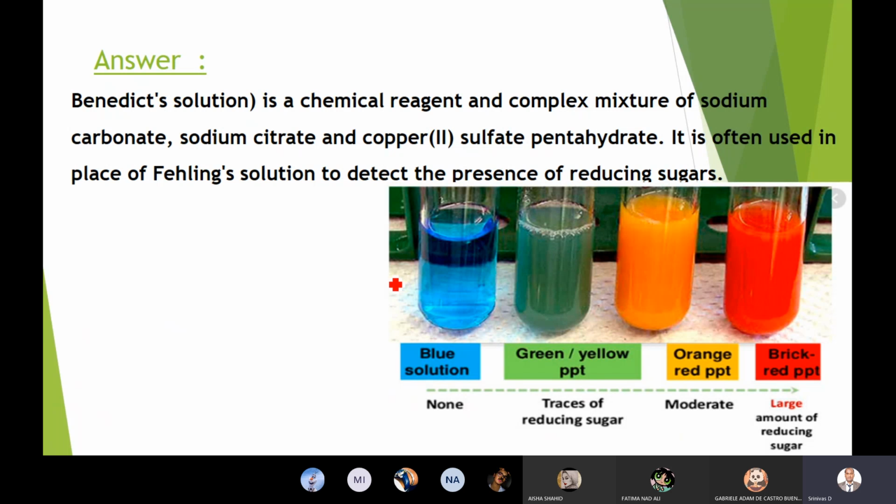This is the original color of Benedict solution. It turns a bit green. If the content is moderate, then your solution turns orange. If there is a high content, the color turns brick red. For example, what is the purpose of this?